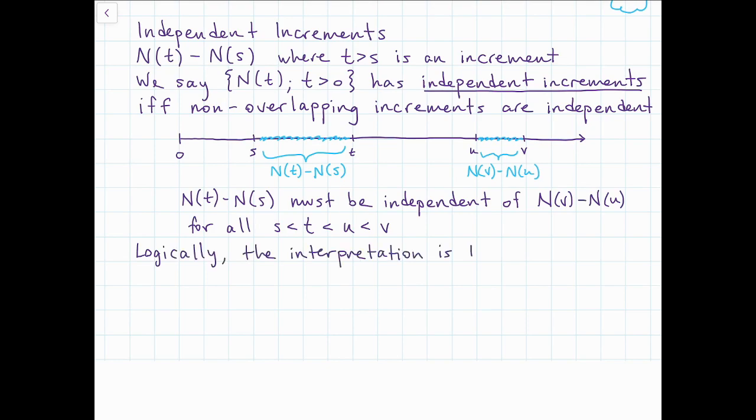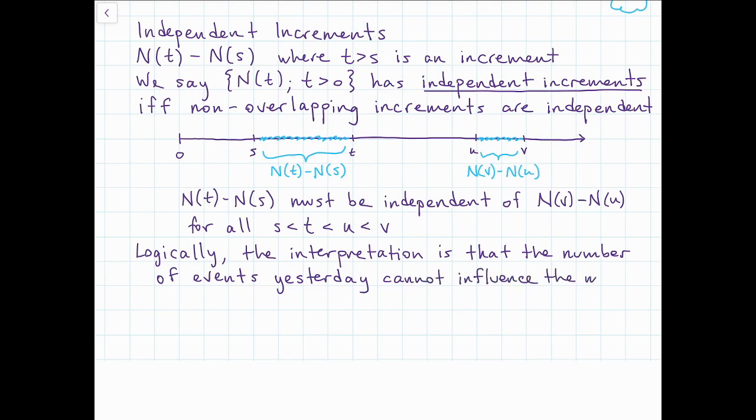Logically, the interpretation is basically just that the number of events that happened yesterday can't affect the number of events that happen today. So if we have non-overlapping periods, there's no influence of one event over the other. We always want to critically evaluate whether the assumptions that we're making are going to actually hold in reality whenever we're using a statistical model like this.